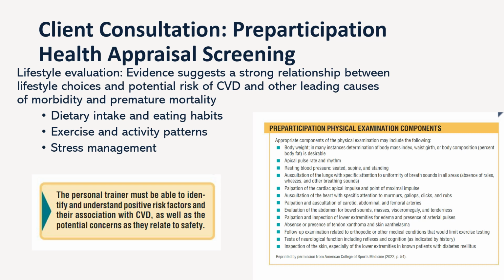And mental and emotional well-being. Evaluating mental and emotional well-being involves assessing their psychological health, emotional stability, and overall mood. It includes identifying any symptoms of anxiety, depression, or other mental health conditions, as well as evaluating their social support system and the presence of any life stressors.